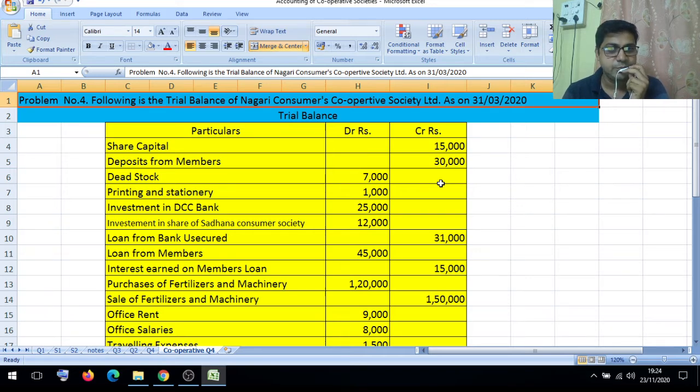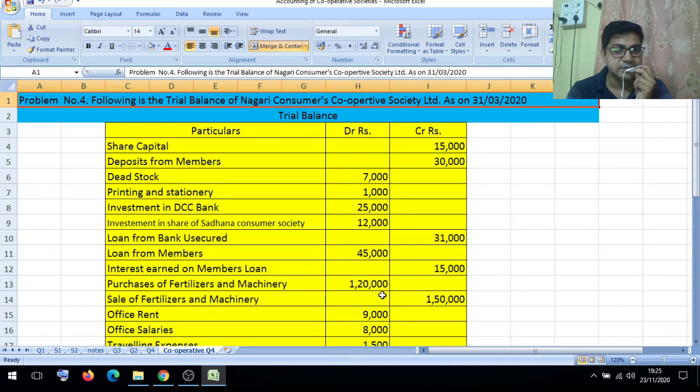Printing and stationery goes to profit and loss account debit. Investment in DCC Bank is an investment. We have to show it on the balance sheet asset side. Investment in shares of Sadhana Consumer Society is also shown on the balance sheet asset side. Loan from bank unsecured is a loan liability. Loan from members is an asset; we have to show it under loans and advances. Interest earned on members loan we put on the profit and loss account credit side.